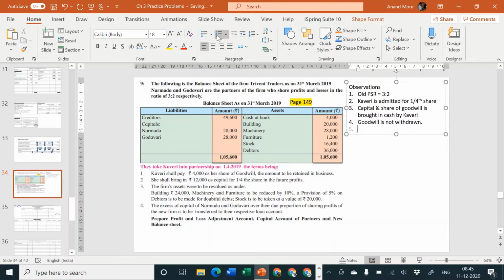Next, no existing RDD. And last one, capital of all partners to be in new PSR, but the basis of capital is not given. And last one, adjustment of capital is made in loan account, not in cash account.